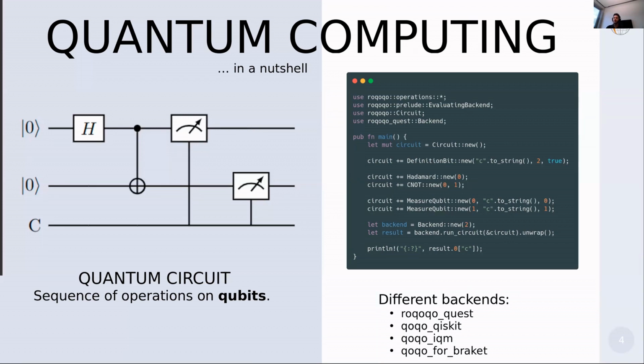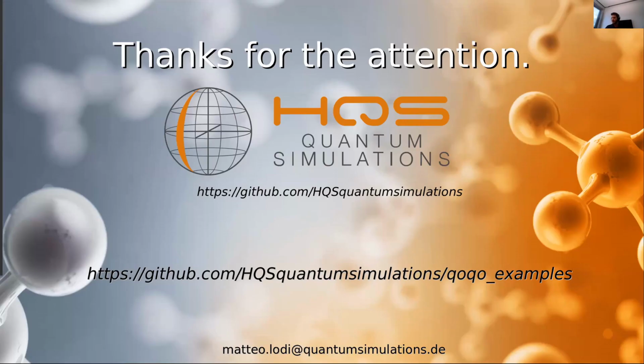This is all achieved using Rust, and I wanted to leave you also a final slide that shows links to the repository called Roqoqo Examples, where you can find examples for both Roqoqo as well as Coco. So I guess this is everything for me. Thank you.